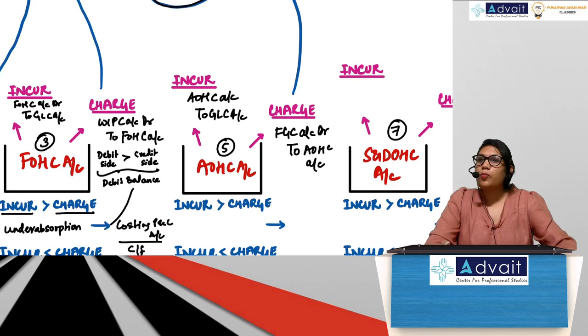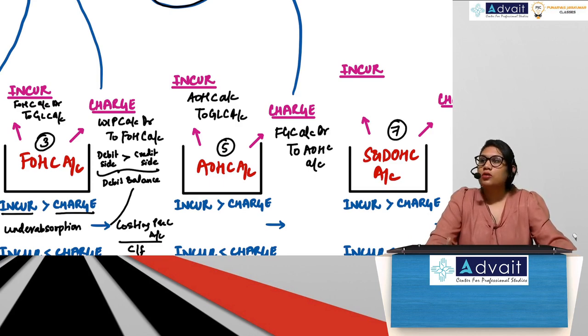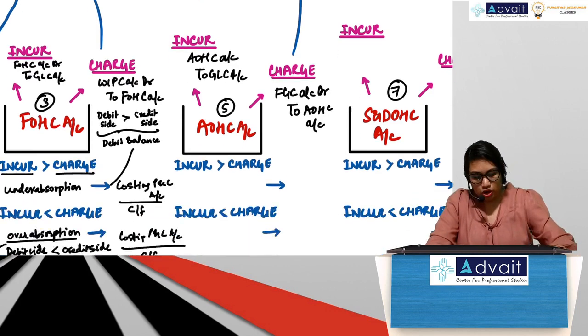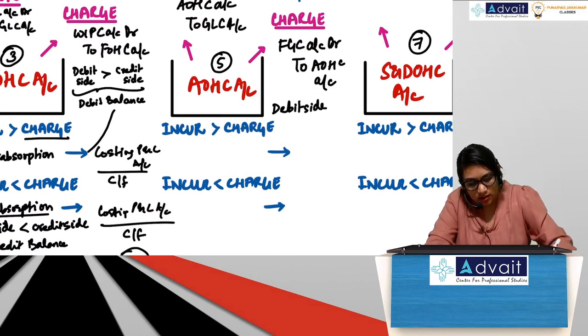So again the same problem will happen. Debit side will show incurrence, credit side will show absorption. So depending on which is bigger, I will have my debit balance or credit balance. So suppose the debit side is bigger than the credit side, what will happen? Same thing.